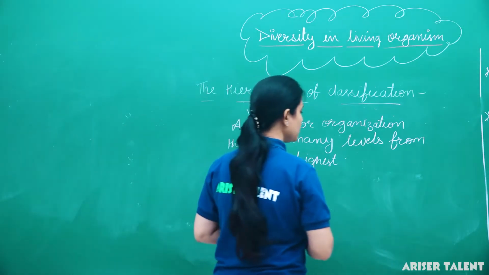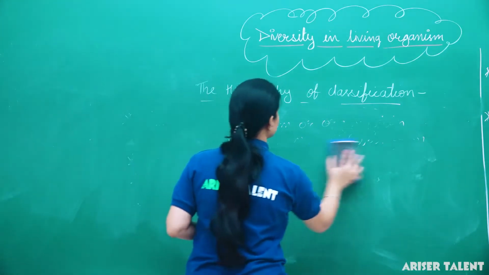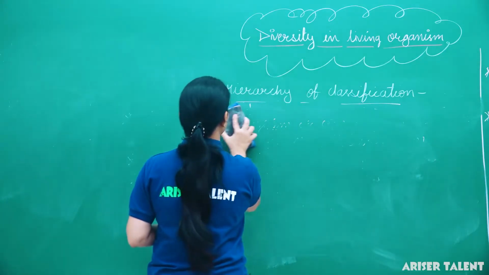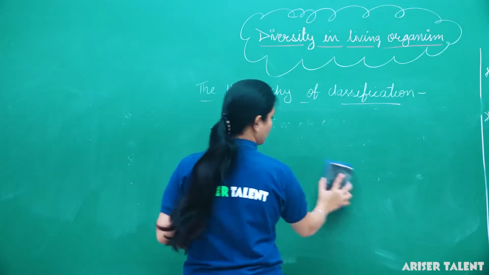Clear? So here in the case of classification, what is the hierarchy? We will discuss it now. If we talk about lowest to highest, then here we go.